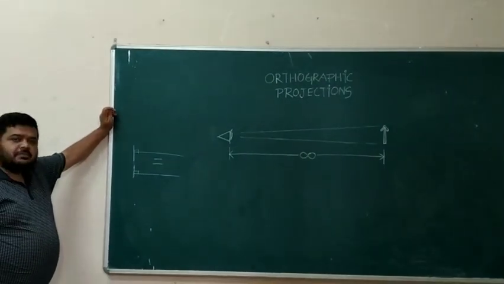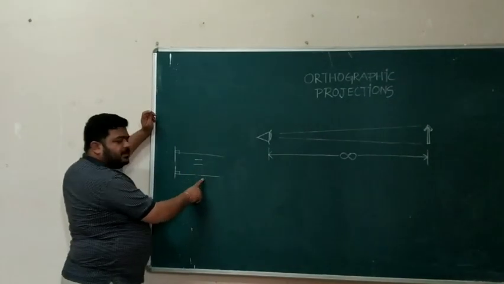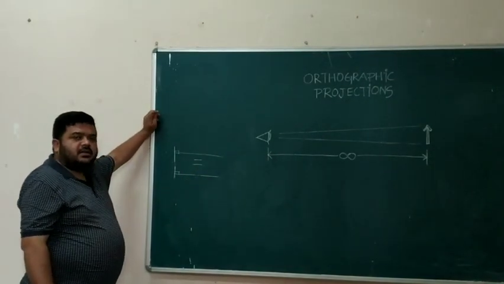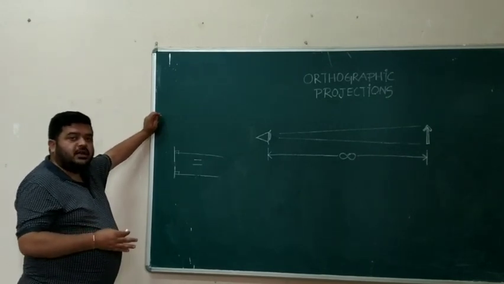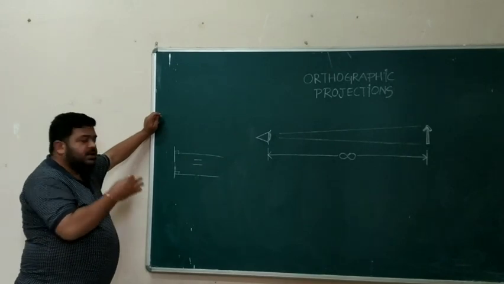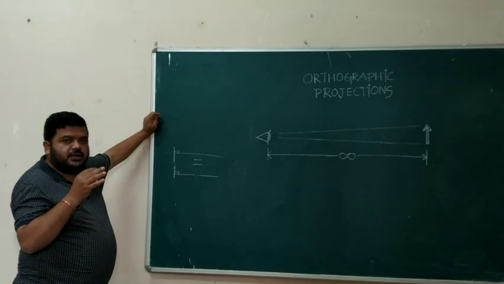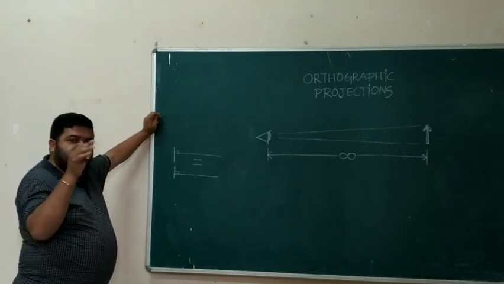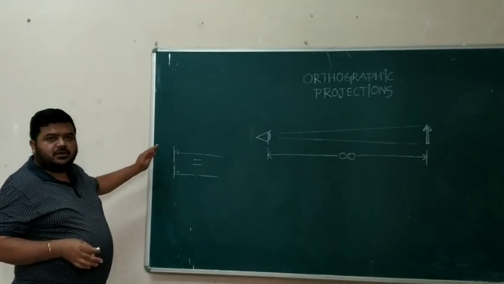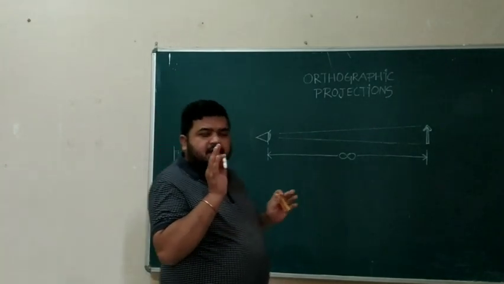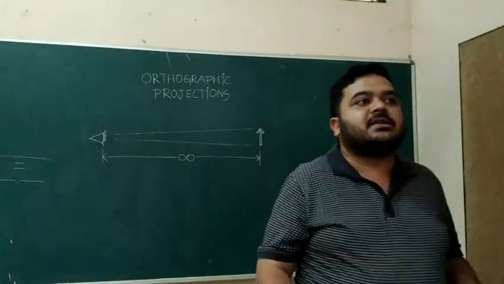Orthographic projection is a type of parallel projection where the lines of projection, the rays of projection, are parallel to each other and orthogonal to the screen. Orthogonal means 90 degrees. Ortho in Greek means 90 degrees. So orthogonal to the screen means perpendicular to the screen. There are two basic assumptions in orthographic projection. What are these assumptions?